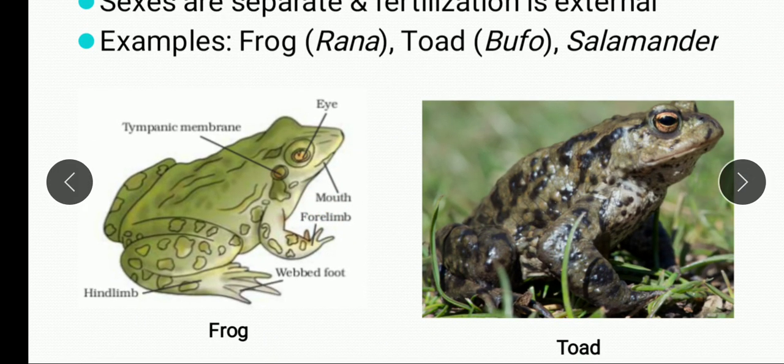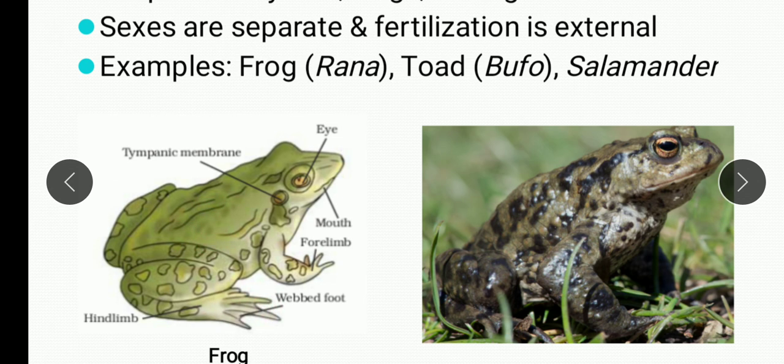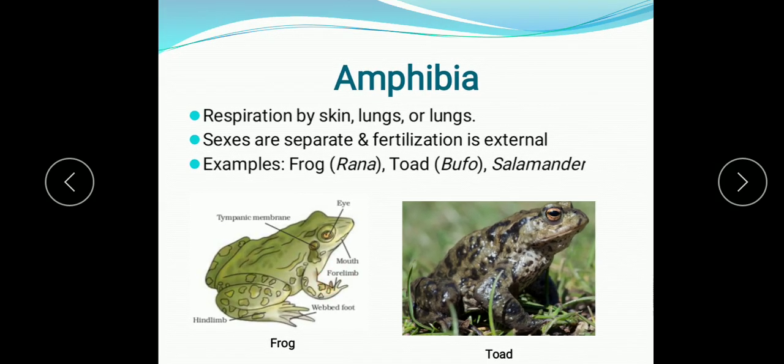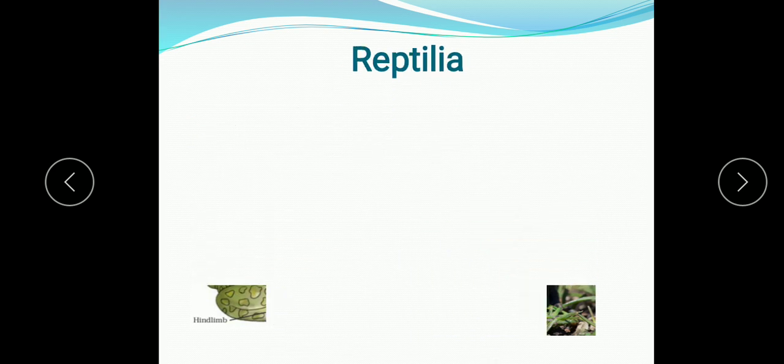You just see here the webbed feet and the moist skin, that helps them to survive in the water also. And development is indirect in them because it involves a larva, that is tadpole larva, and they are anamniotes, means the amniotic membrane does not develop in them. There are many features, so any 5 features you will learn.